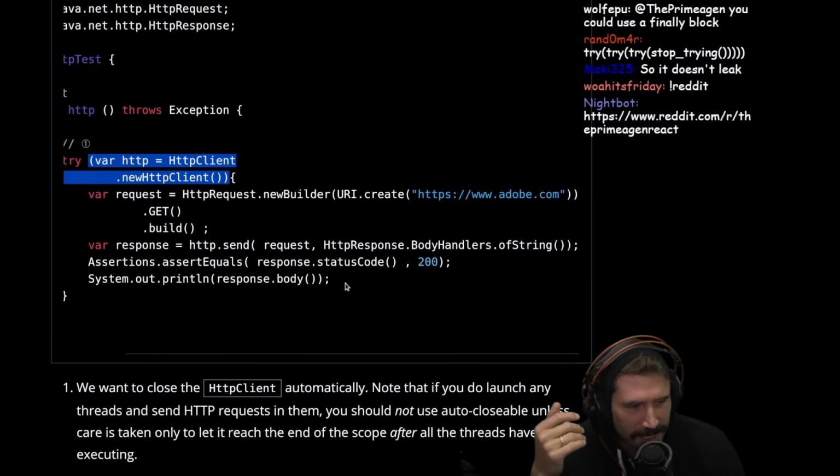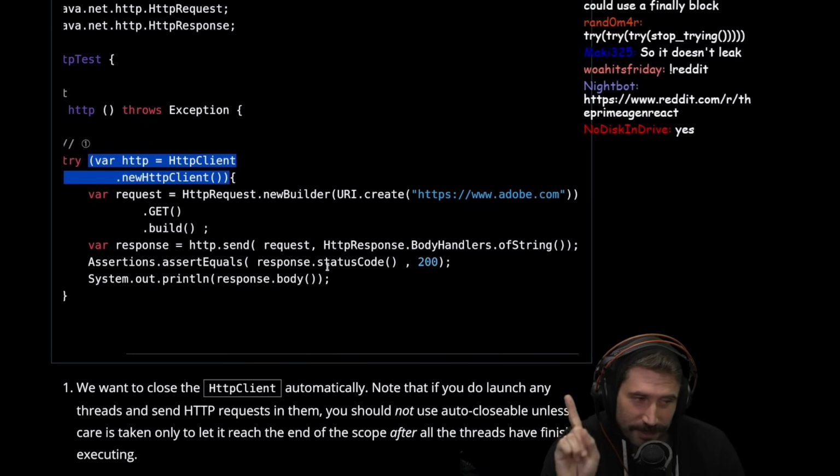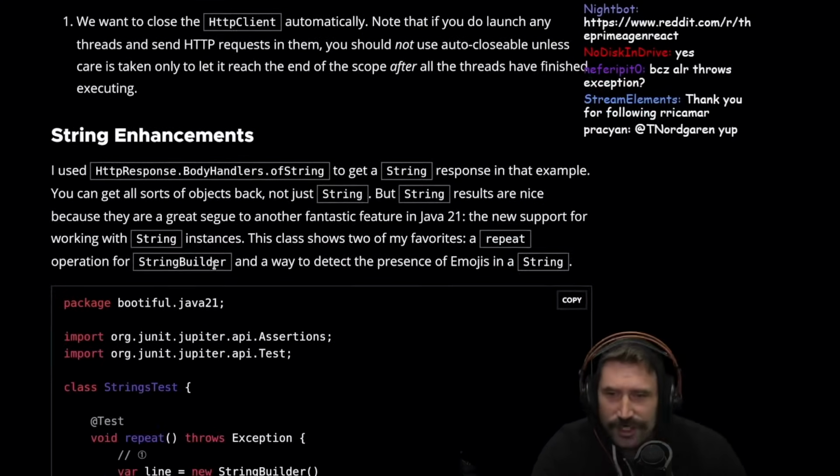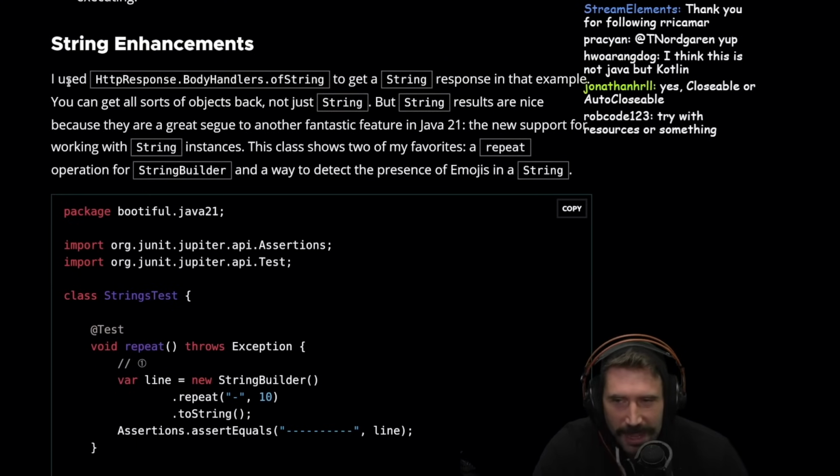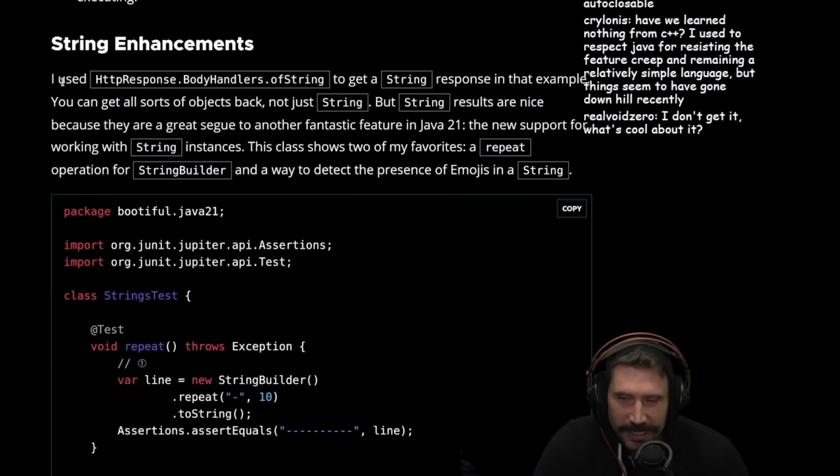Try, stop trying. You know, at first you don't succeed. Try again. String enhancements. Oh, a lot of men need string enhancements as they get older.